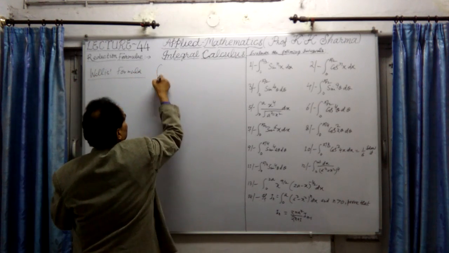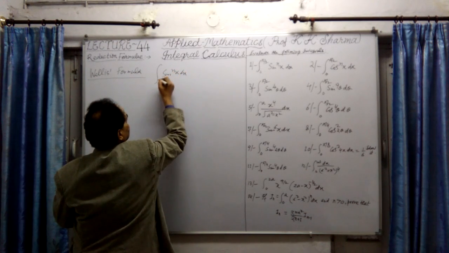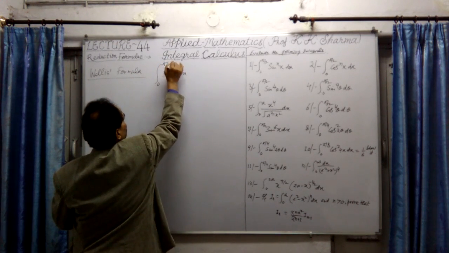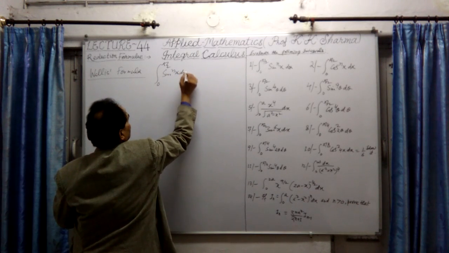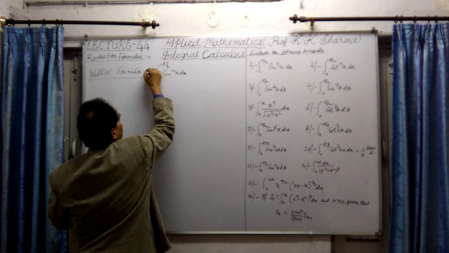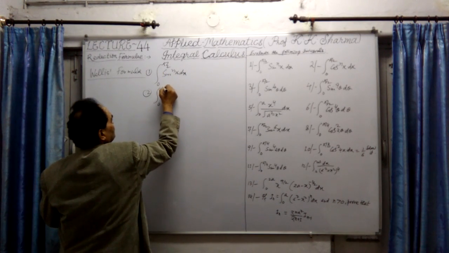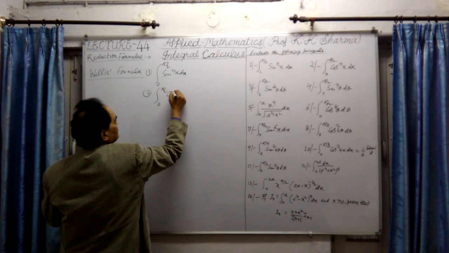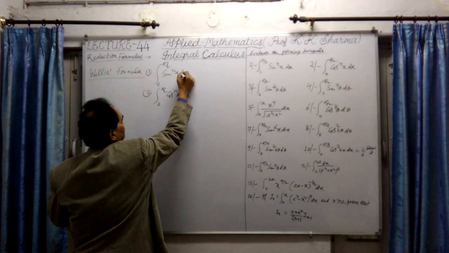He gave some formula for the integral of sin raised power n x dx with limits 0 to pi by 2. That is the first, and the second is the integral from 0 to pi by 2 of cos raised power n x dx. What is the value of these?